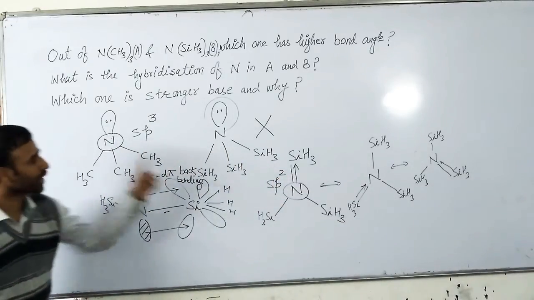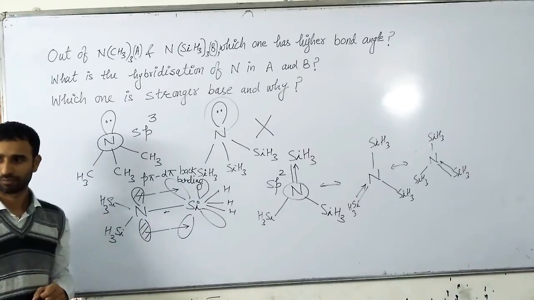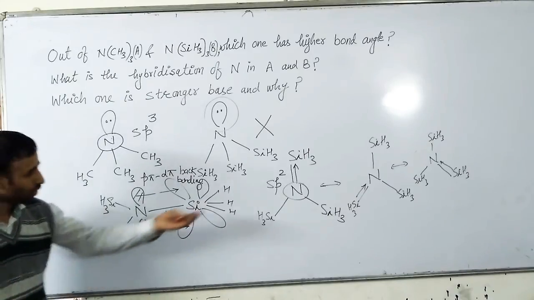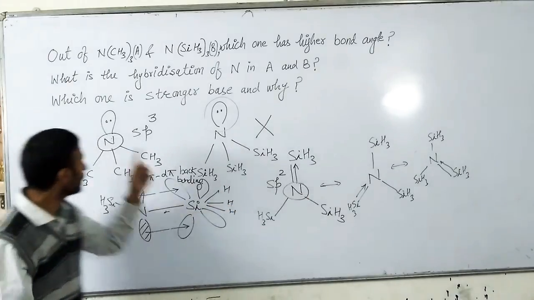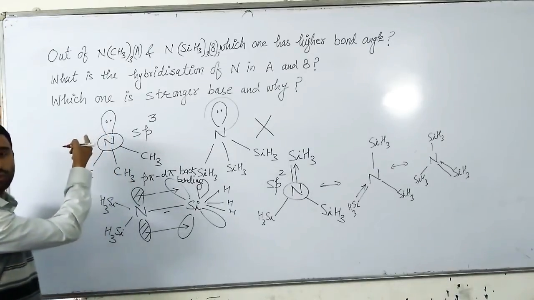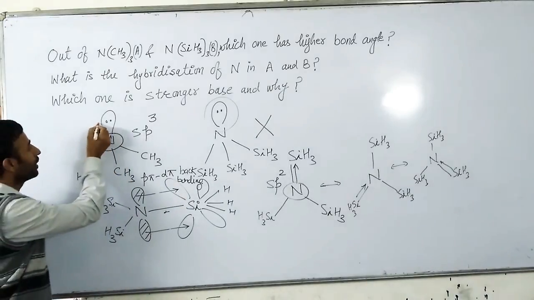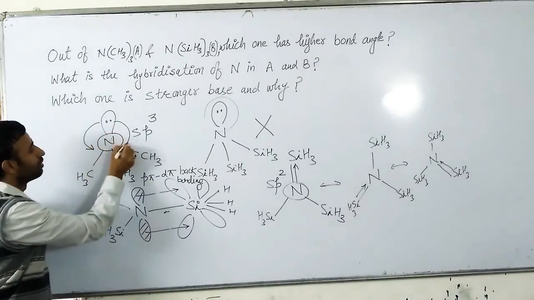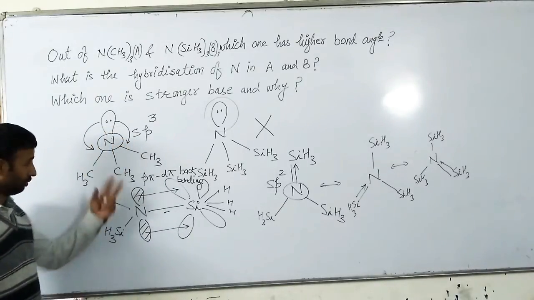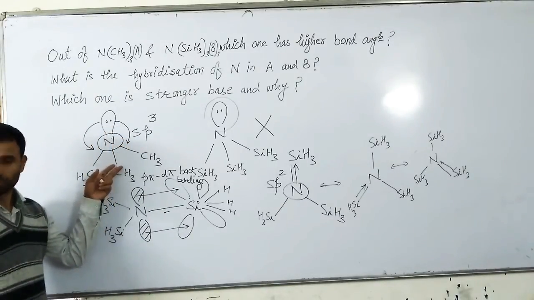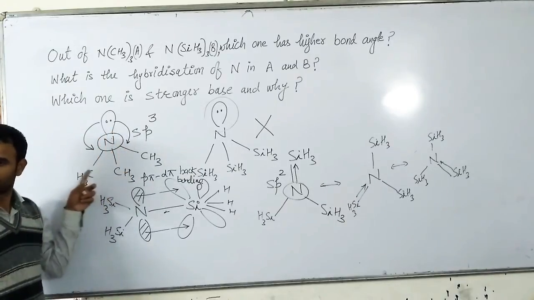So which one is higher bond angle? Obviously this one. Because in this case, due to VSEPR theory, lone pair bond pair repulsion is more than bond pair bond pair repulsion. So bond angle is less than tetrahedral.